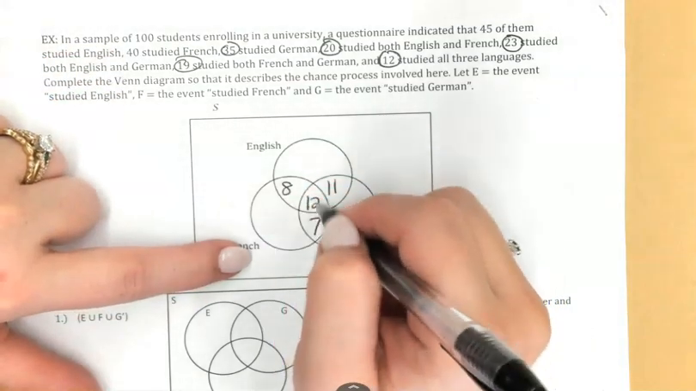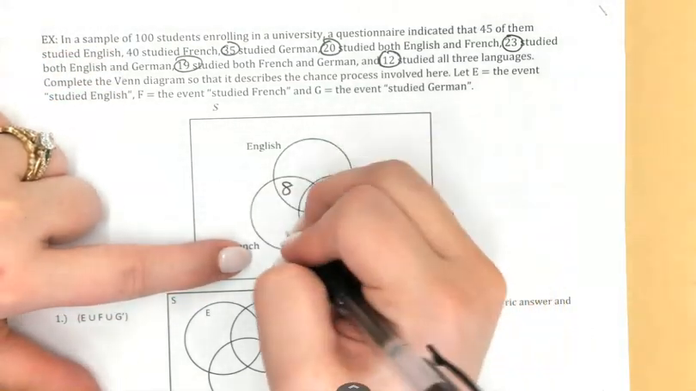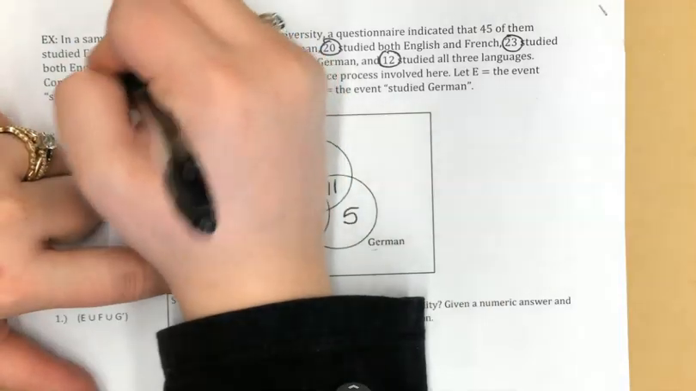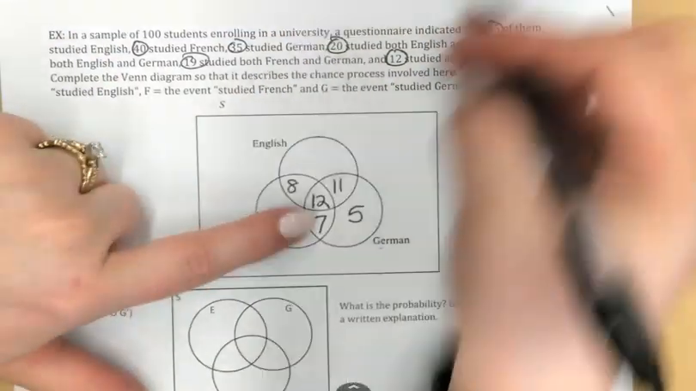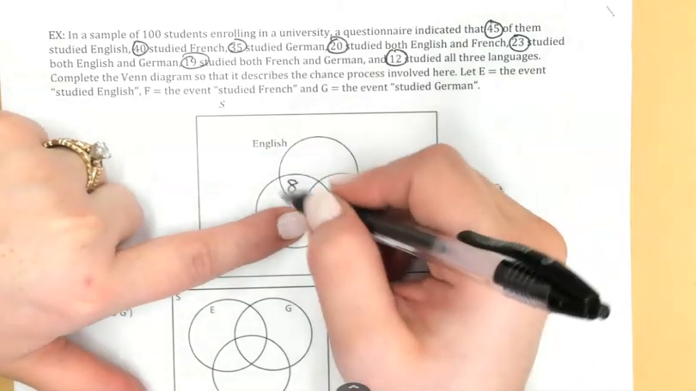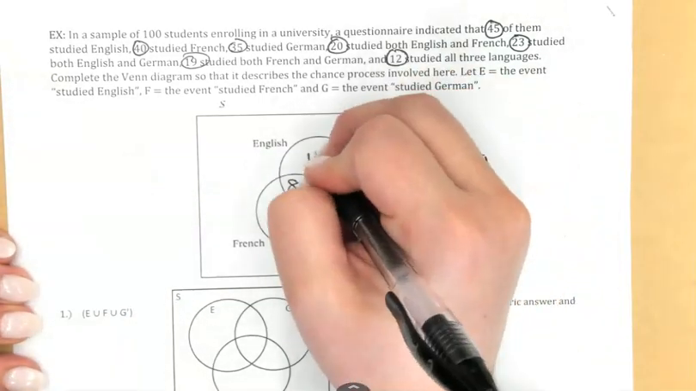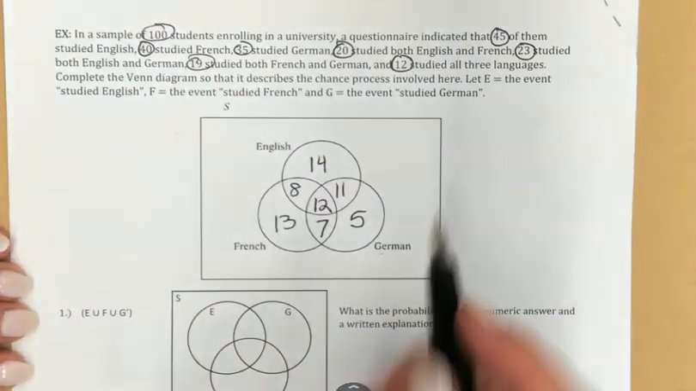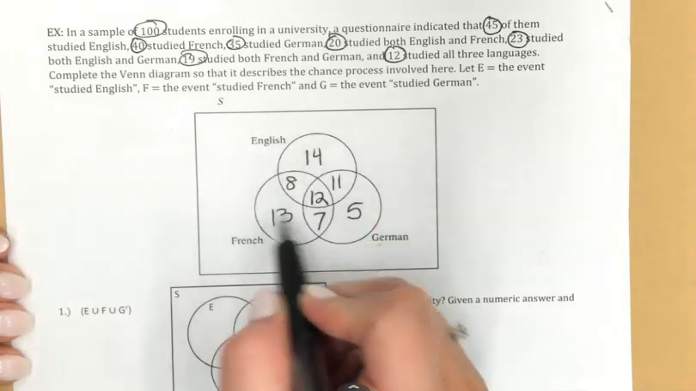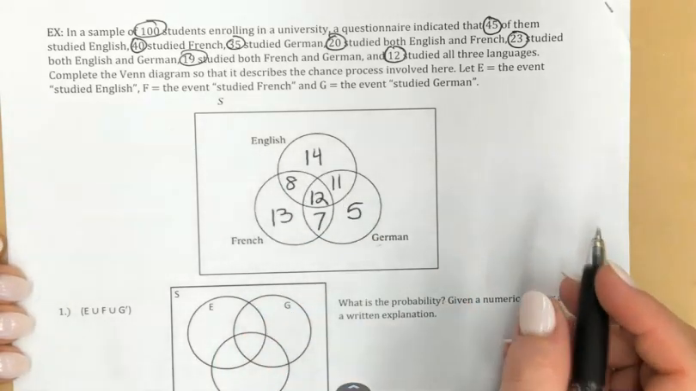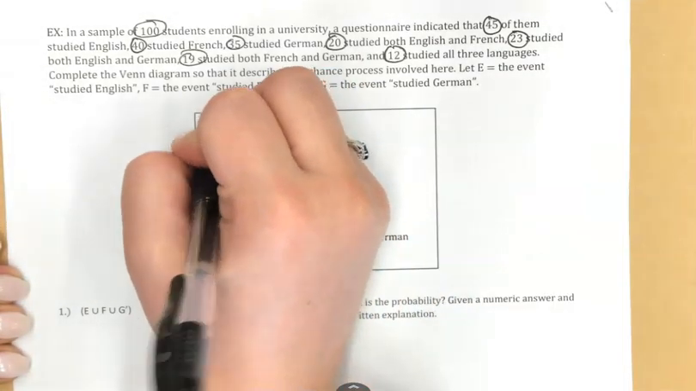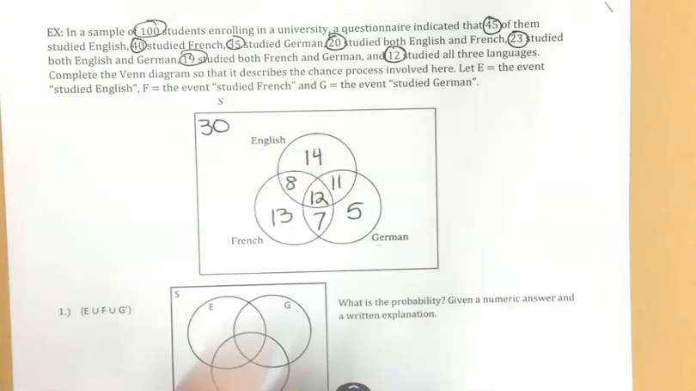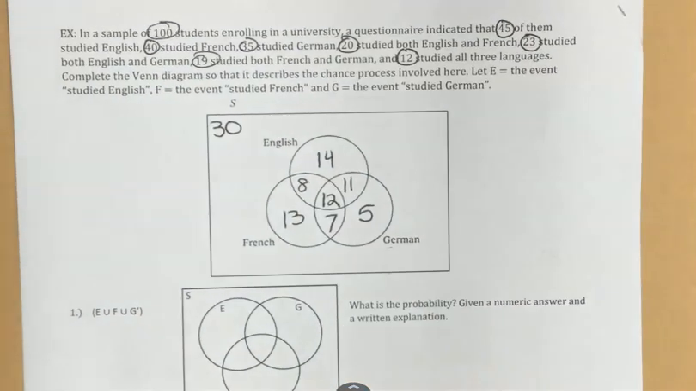40 total studied French. So these 4 need to add to 40. That makes this 13. And then 45 of them studied English. So all 4 of these numbers need to add to 45. That leaves me with 14. And I had 100 students. If I add up all of the numbers inside of these circles, that only gives me 70. So that means I've got 30 people out here that don't fall into one of these categories.